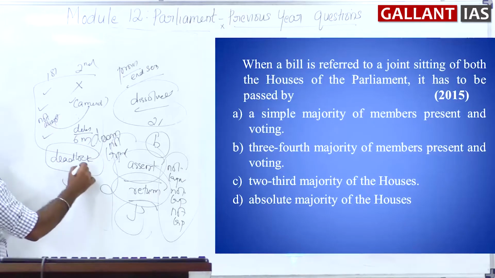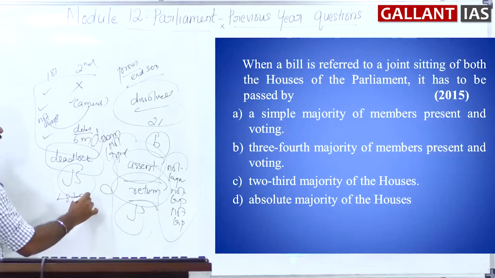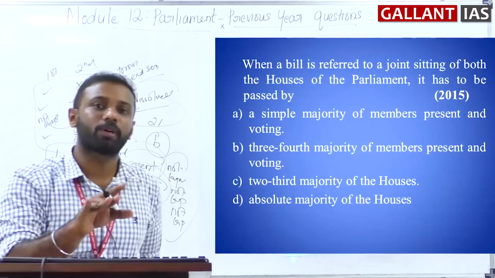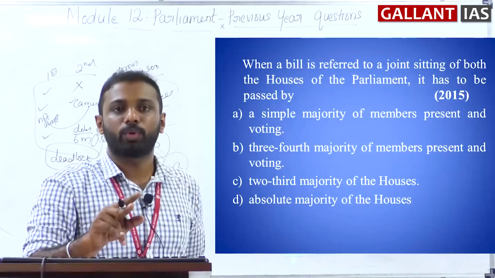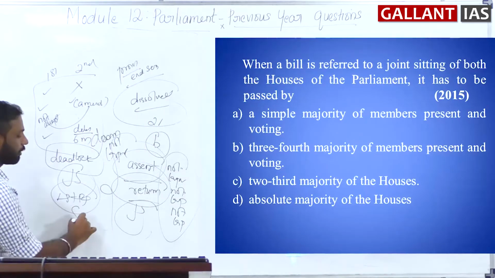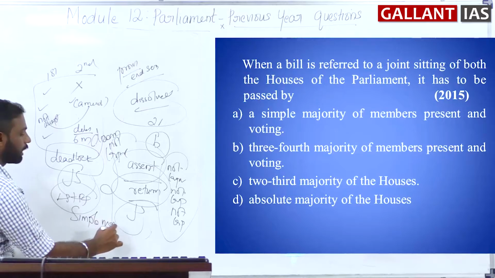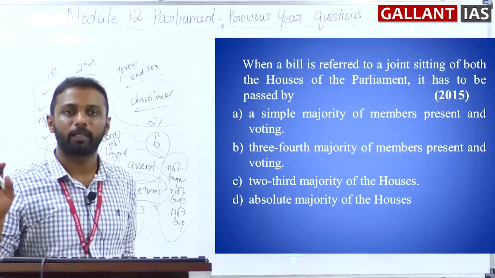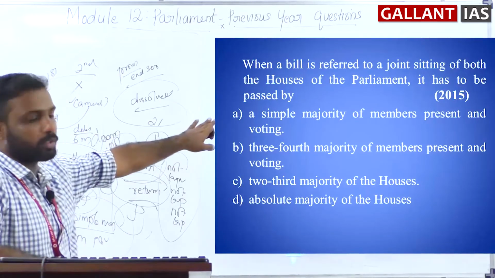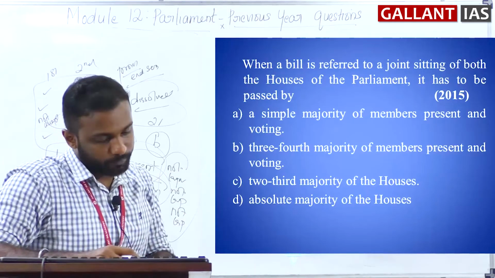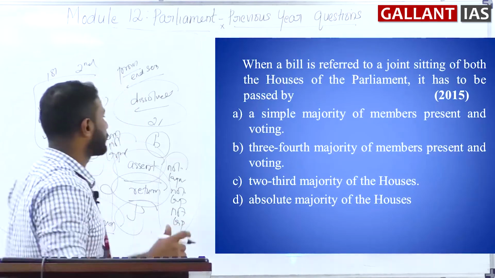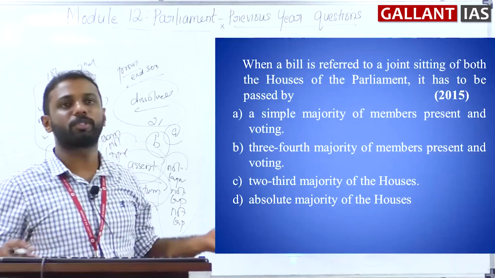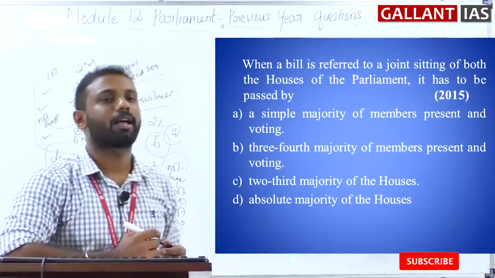In such cases, a joint sitting can be called in which the members of Lok Sabha and Rajya Sabha sit together and deliberate upon the clauses which lead to disagreement. Only those portions of the bills are discussed there and it is put to vote. And if it is passed by a simple majority of the members present and voting, it is considered to be passed by both houses of the parliament. Clear? So the answer is a simple majority of the members present and voting. Okay, answer is option A. And 3/4 majority is not required, or 2/3 majority is not required, or absolute majority not required. Only in simple majority bills can be passed in the joint sitting.